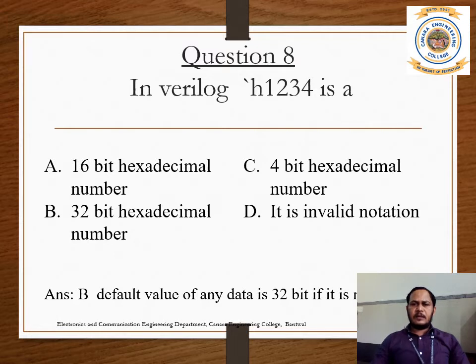If you have not declared any size for a number or a variable, then by default it will take a 32-bit number. The correct answer is C. So the default is 32-bit.